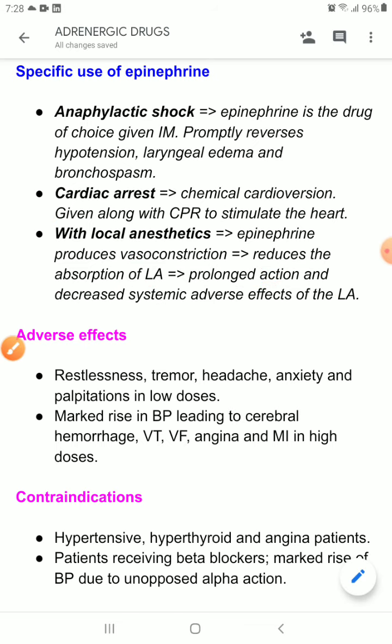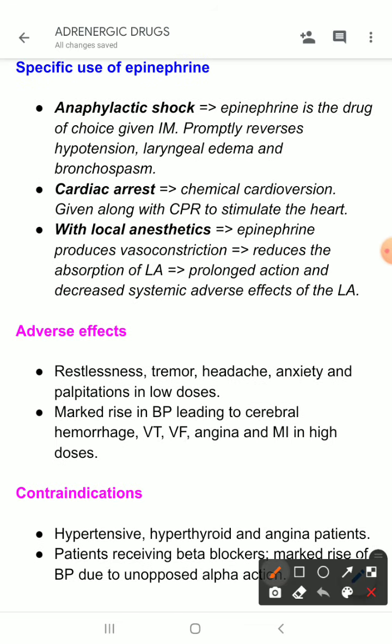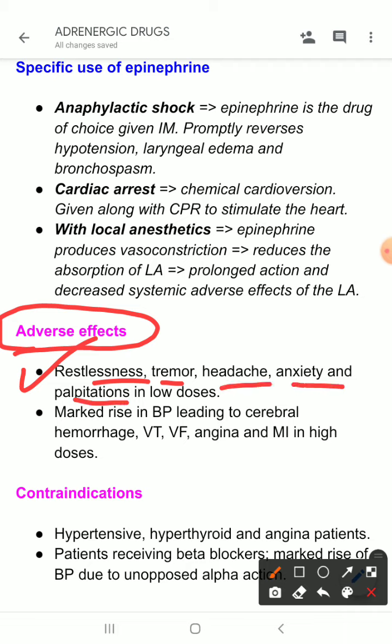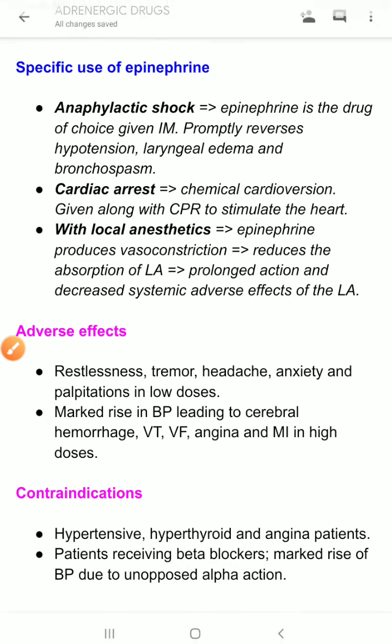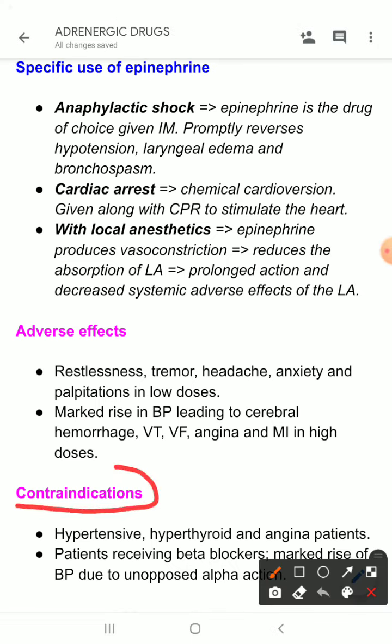Okay. Now let's look at the adverse effects. There may be restlessness, tremor, headache, anxiety, and palpitations if you give this drug in low dose, but if you give in high dose, there may be marked rise in blood pressure, which may lead to cerebral hemorrhage, ventricular tachycardia, ventricular fibrillation, angina, and myocardial infarction. Now, what are the contraindications? You cannot give this drug to hypertensive patients, hyperthyroid patients, and anginal patients.